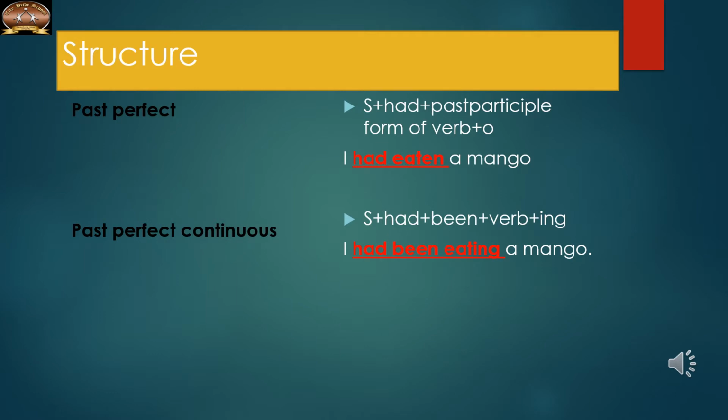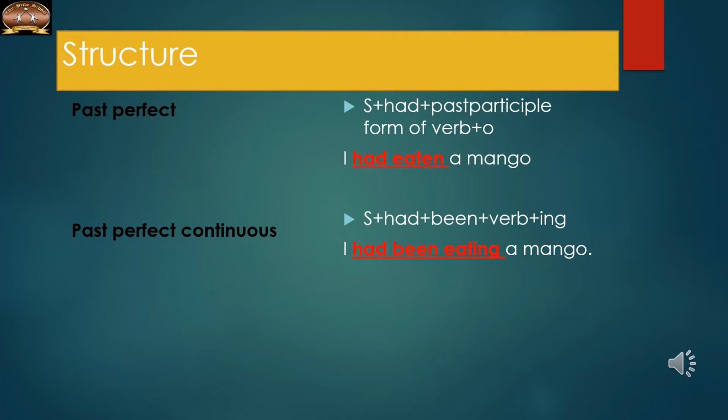Okay, so in this slide we can see the structure of past perfect and past perfect continuous. We have already done it in the part 3 video also, but a quick recapitulation. Past perfect: the structure is subject plus had plus past participle, that is V3 form of the verb, plus object. Like I, subject, plus had plus V3 form of eat: ate, eaten. So eaten, and then the object, a mango.